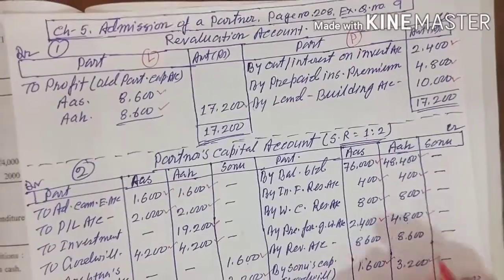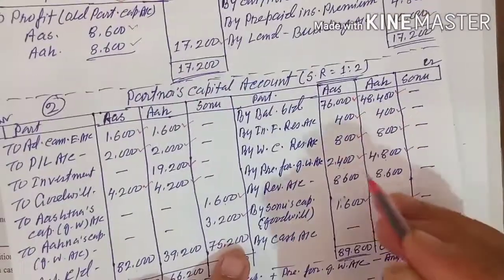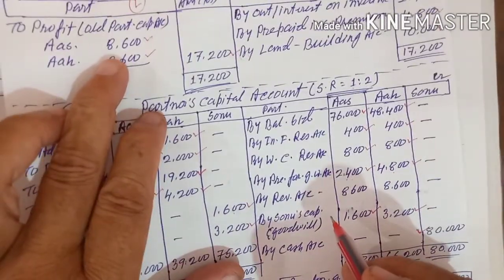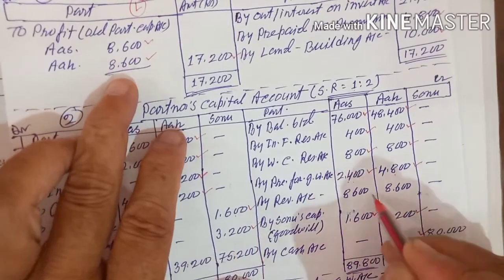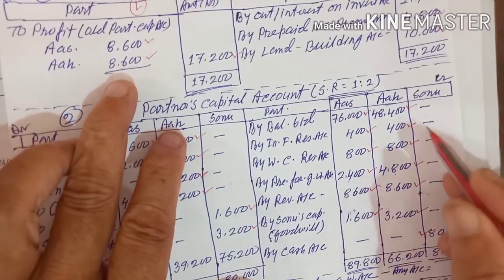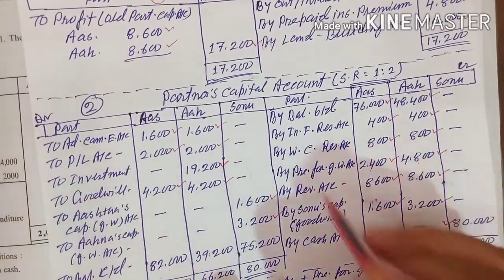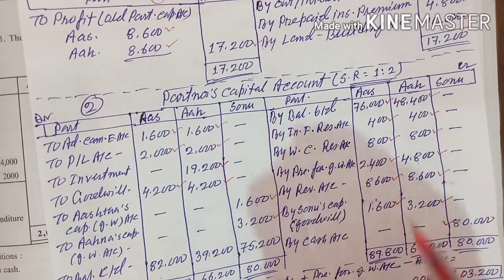So what is left in your partners' capital accounts? See, the revaluation result of 8,600, that we have not given. So now you see, everywhere we put the red tick. That means these are the amounts that are coming to the partners' capital accounts.